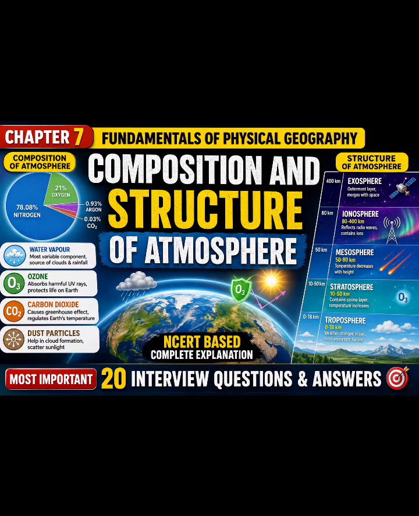regulates weather and temperature, dust particles help in cloud formation. Different atmospheric layers perform specialized functions such as weather formation, UV absorption and radio reflection. Therefore, the atmosphere acts as a life support system and protective shield for the earth. So, for example, the atmosphere works like a blanket around the earth, preventing it from becoming too hot during the day and too cold during the night.